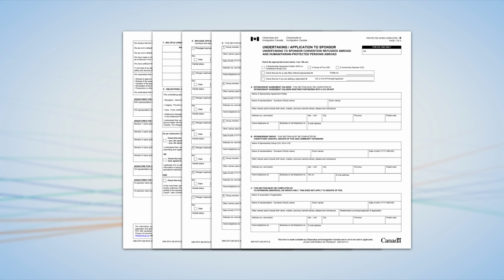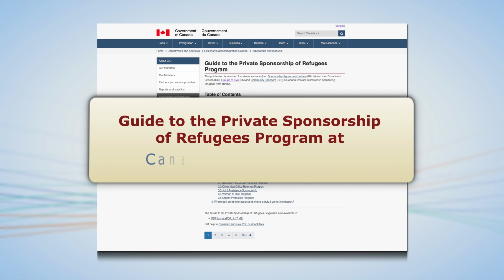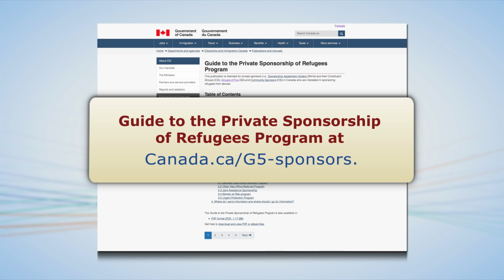The Private Sponsorship of Refugees program is strictly for sponsoring refugees from outside of Canada. Before we start, read the Guide to the Private Sponsorship of Refugees program. It contains information you will need when applying. This guide is available on our website at canada.ca/G5-sponsors. The guide tells you who can and who cannot be sponsored as a refugee.